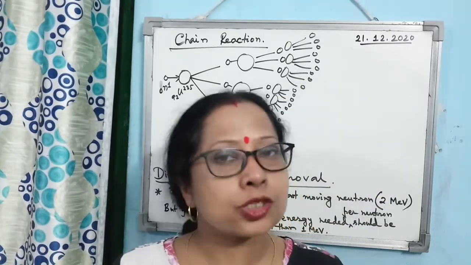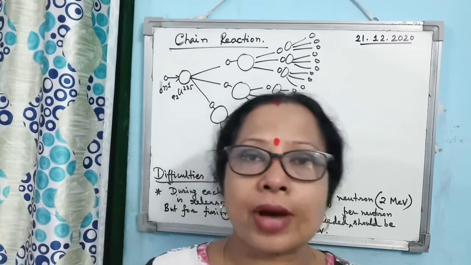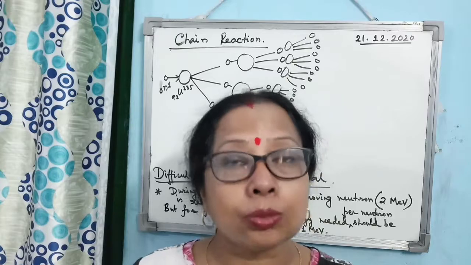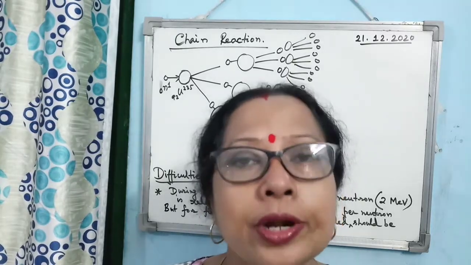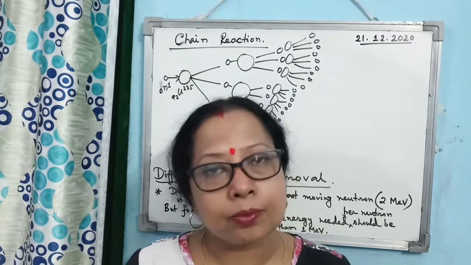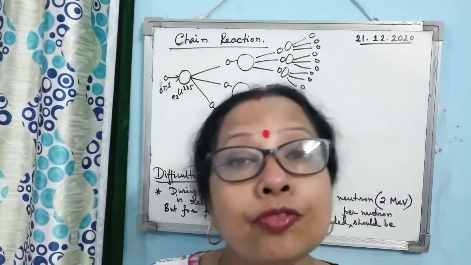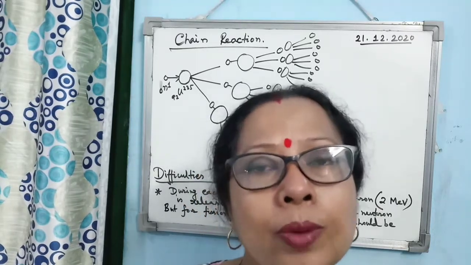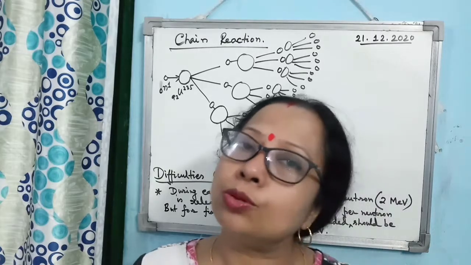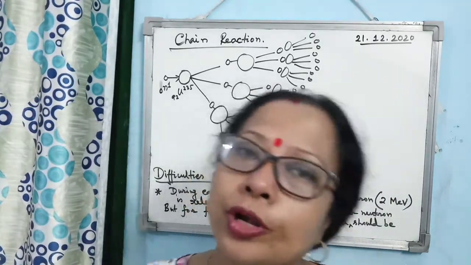Then the next question will arise, what is a moderator? A moderator is the device which slows down a fast moving neutron. What is the material generally used for a moderator? We use graphite rod as a moderator.